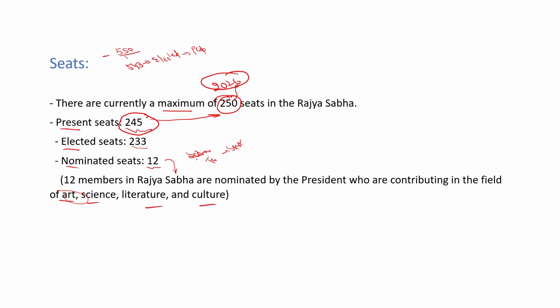Presently seats 245. The 250 seats are free for 2026. Present seats are 245. Out of these, 233 are elected MPs and 12 are nominated MPs by the president only. So who can nominate MP in the Rajya Sabha? The president can nominate 12 MPs in the Rajya Sabha who are contributing in the field of art, science, literature